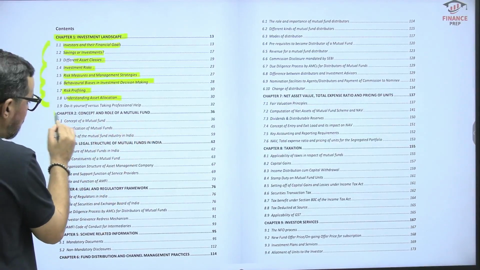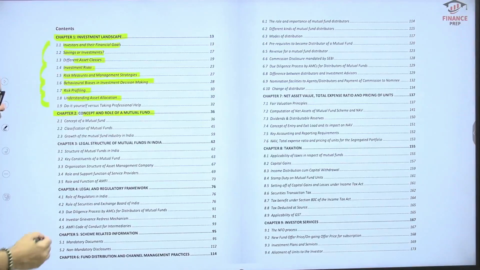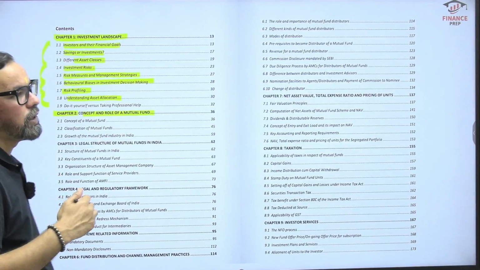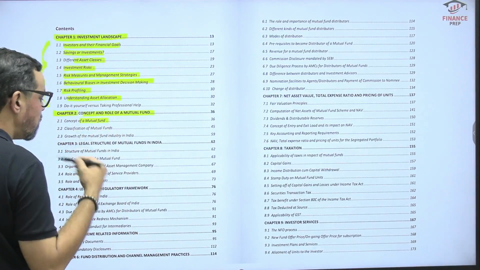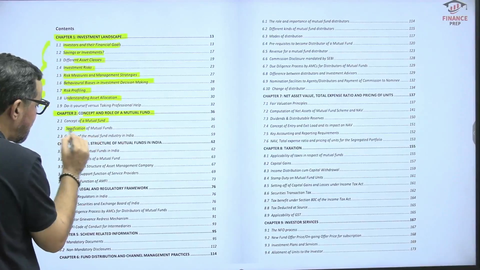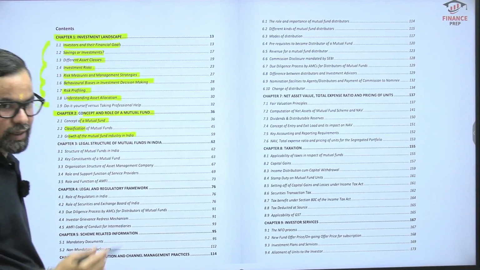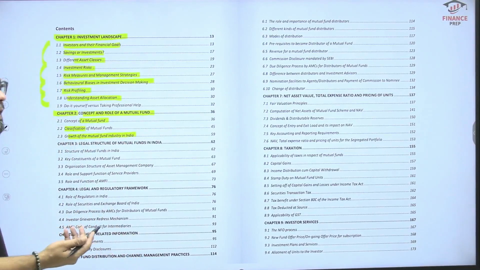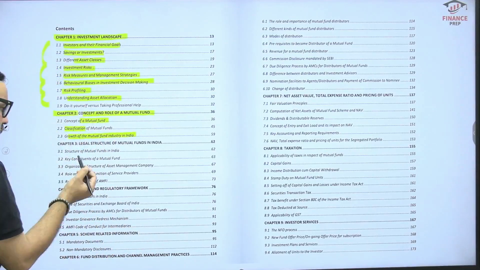Unit 2, or chapter 2, is all about the concept and role of mutual funds. This unit is kind of the introduction of mutual funds, right? The concept of mutual funds, how mutual funds work, the different types of mutual funds, and growth of the mutual fund industry in India. I hope you have heard about "mutual funds sahi hai" many times, right? So that is something around the overall development.